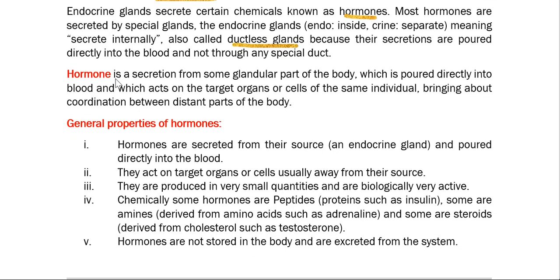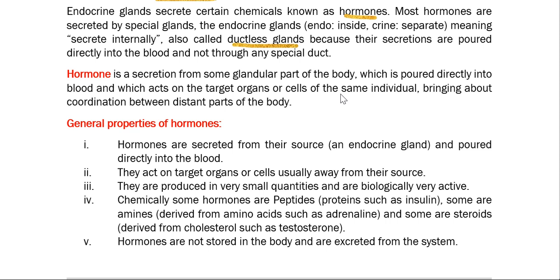Hormone is that particular secretion originating from glands. It is a secretion from some glandular part of the body which is poured directly into the blood and acts on the target organs or cells of the same individual.